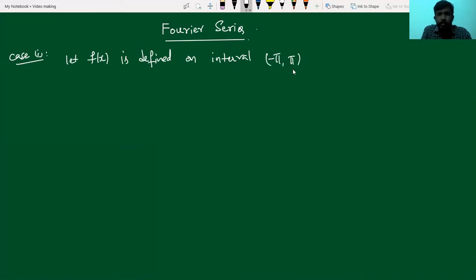As we discussed in the previous video, we have to substitute c equal to minus pi and L equal to plus pi in the general formula.